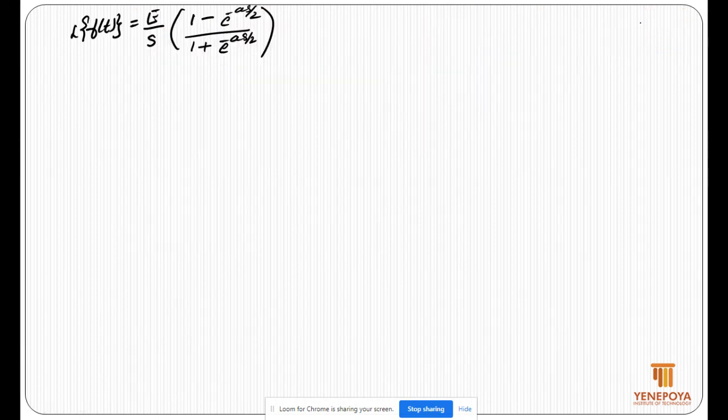I will multiply and divide it by e to the power positive half of this quantity. E power positive half of as by 2, so as by 4 you will get. Similarly, dividing by e to the power positive half of as by 2, that is as by 4.